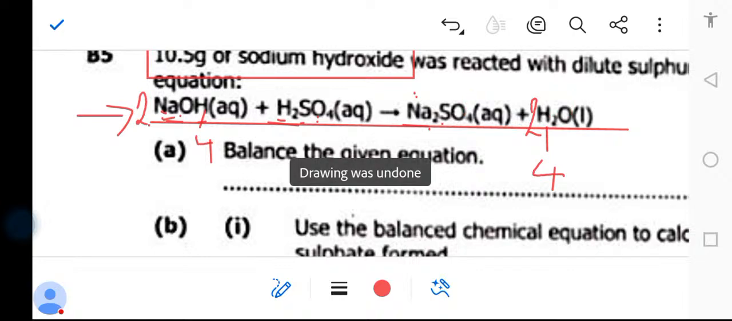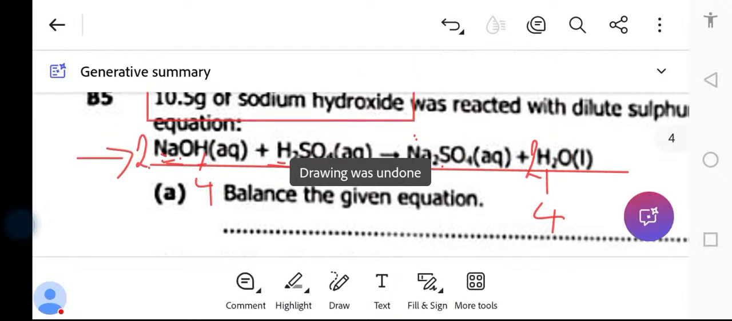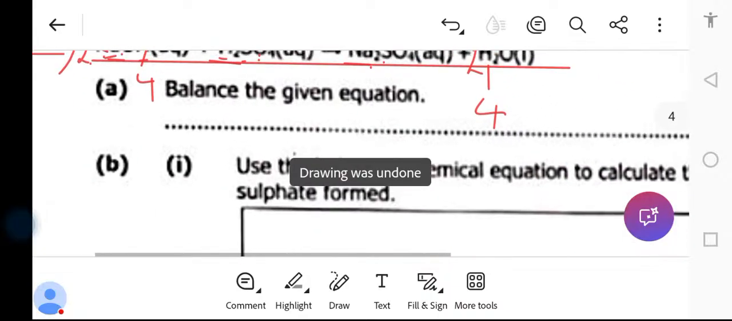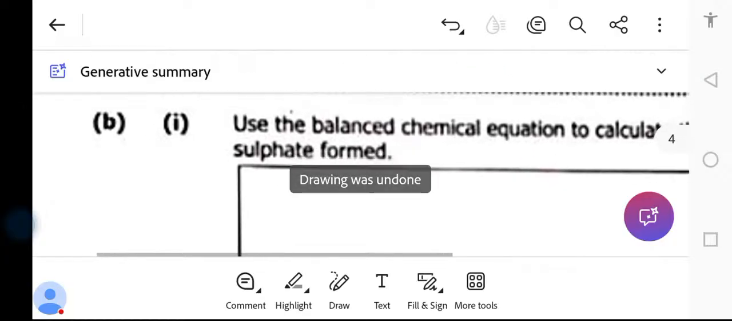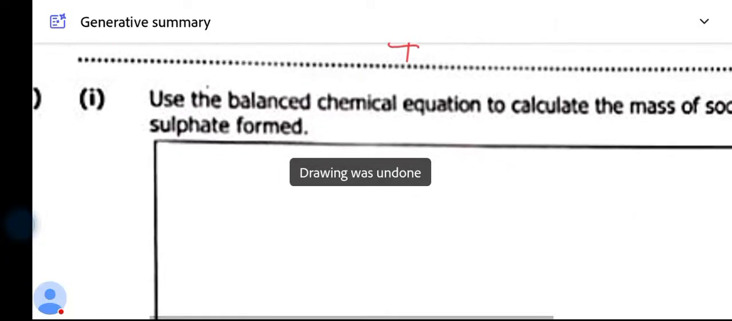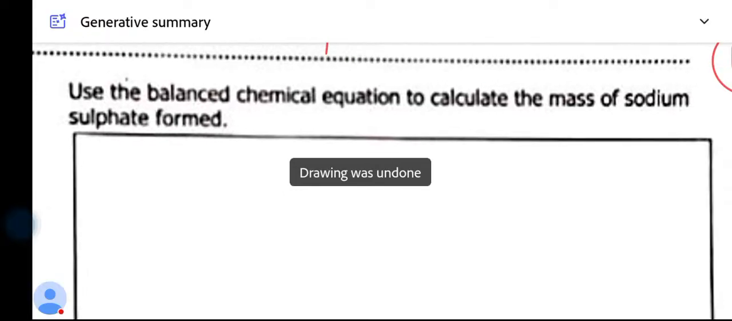So that tutorial video that I sent on balancing equations, sit down and practice it properly. So balance the given equation. We have balanced it. Then number 2: use the balanced chemical equation to calculate the mass of sodium sulfate. This is what we call mass to mass.